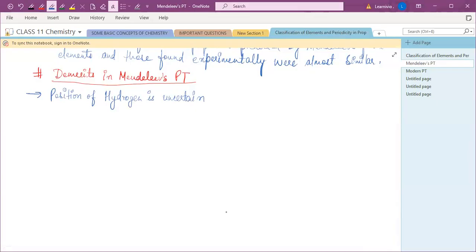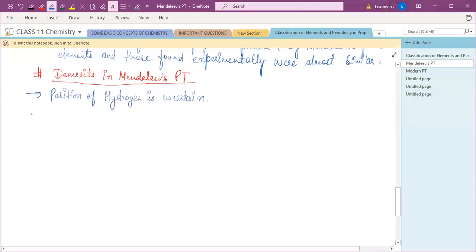That's why Mendeleev could have placed the hydrogen atom in group 7 also. But उन्होंने first group में क्यों डाला? That's controversial between the groups. Hydrogen को उन्होंने group 7 में क्यों नहीं डाला? Why did he put it in the first group? So the position of hydrogen is uncertain in Mendeleev's periodic table.